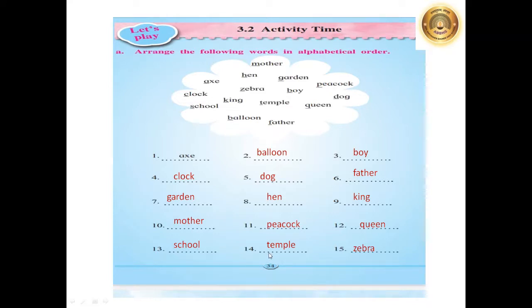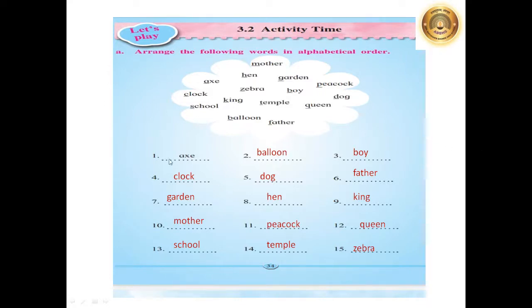After S, it comes T in alphabets. So we have the word temple for this number. And the last alphabet of the ABCD is Z. We also have the word Z-E-B-R-A, zebra.